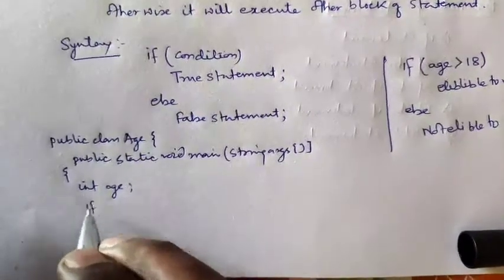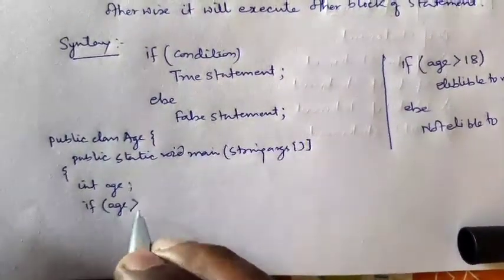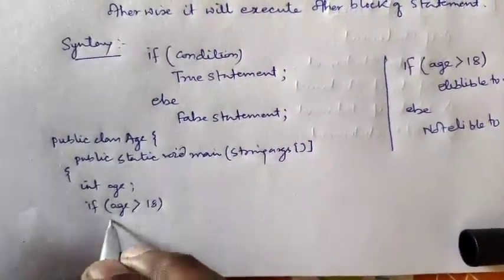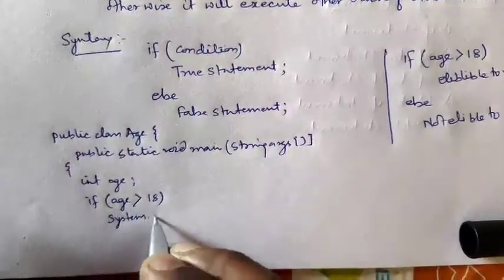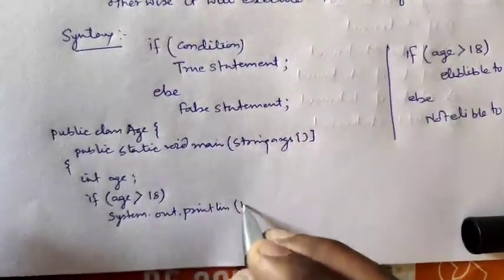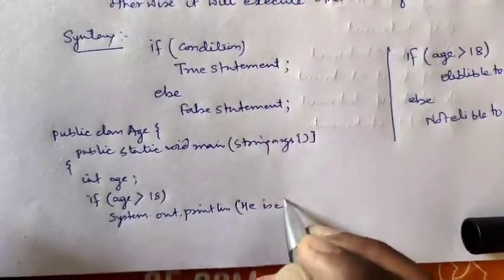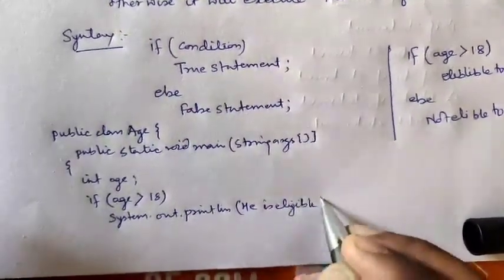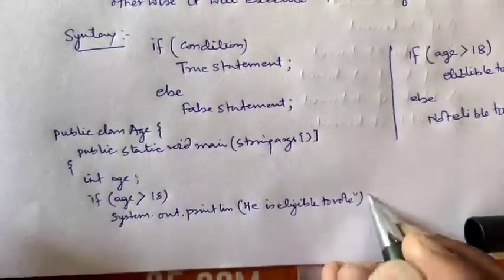Now we apply the condition: if age is greater than 18, the statement will be System.out.println, he is eligible to vote.